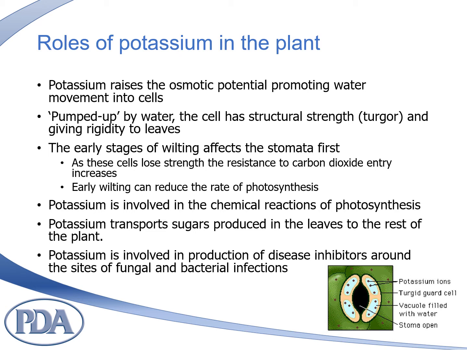The plant regulates the opening and closing of the stomata through movement of potassium into or out of the guard cells. When potassium moves into these cells, they accumulate water as a result of their higher salt concentrations through osmosis, and therefore swell, opening the pores. If potassium levels within the plant are low, the stomata become slow to respond and do not close as quickly, resulting in the loss of water vapor and a reduced photosynthetic rate.